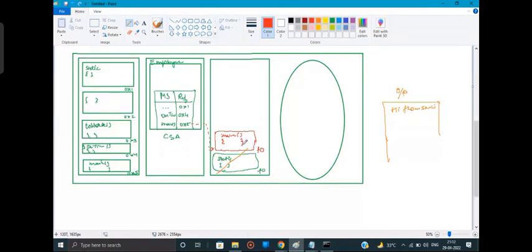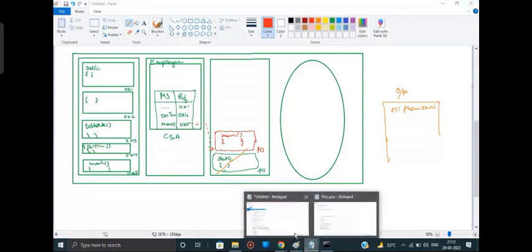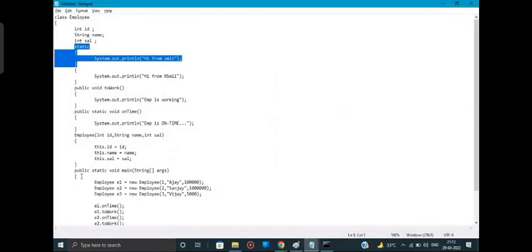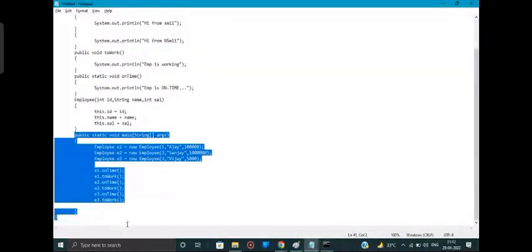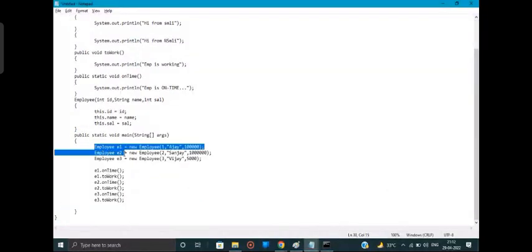But focus, guys. Now you have to focus. Now the object loading is going to start. When? Because now I have entered my main method, and inside my main method only I have created the objects. So at this point the object loading process also starts.